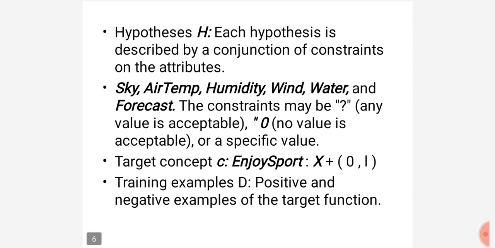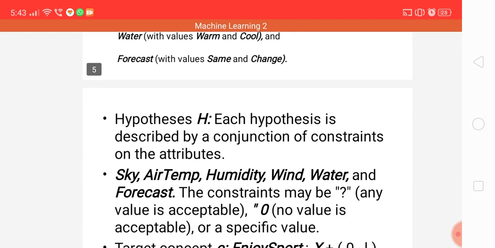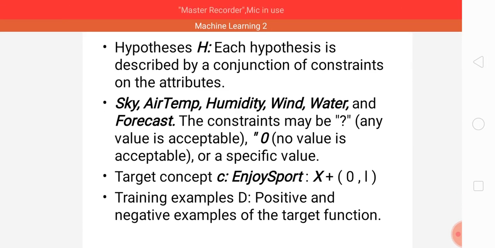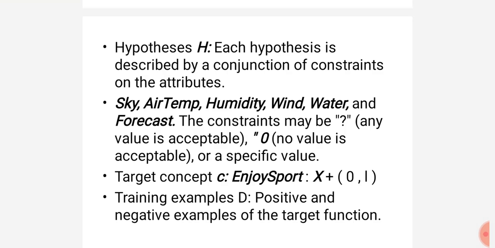And we said hypothesis. The set of hypotheses is represented with the capital H, and each hypothesis with the small h. Each hypothesis is described by the conjunction of these 6 constraints of the attributes. Constraints means a particular value for that particular attribute. So we have a vector of 6 attributes, and for every attribute, if we specify a particular value, we call it a constraint. For example, for sky, 3 possible values are there: sunny, rainy and cloudy. If we specify the sky is sunny, that is a constraint.